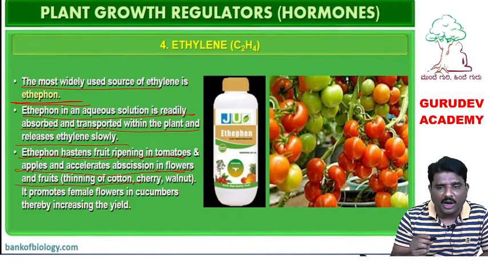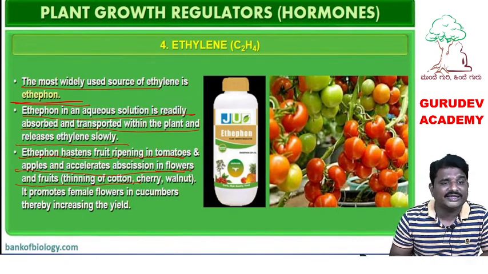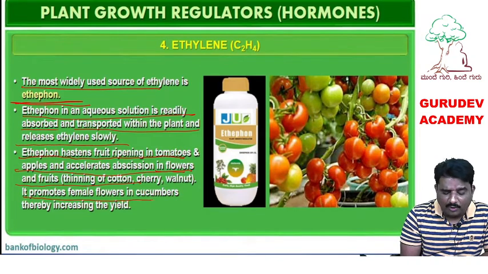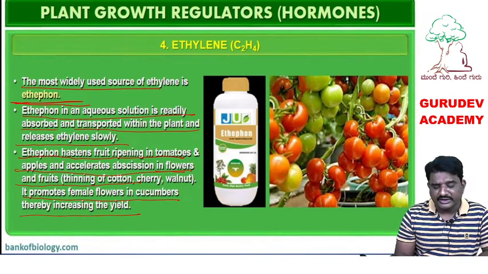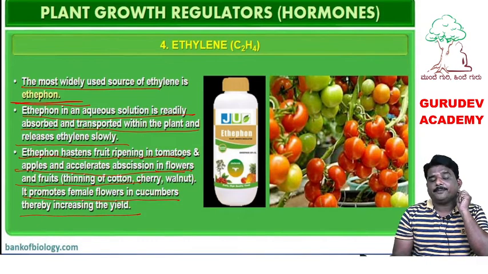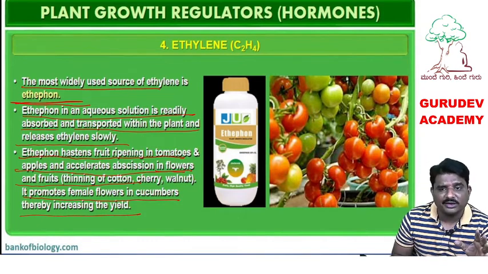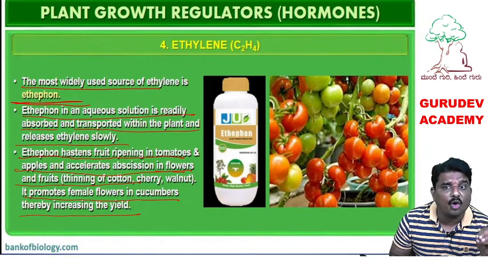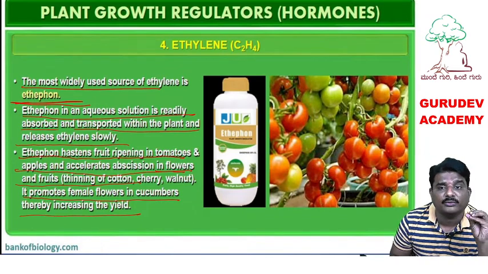For abscission, meaning flower falling and fruit falling, ethylene helps. Even ethylene promotes female flower formation in the cucumber, thereby increasing yield. That means if there are more female flowers, there are more fruits, because you know fruit is the product of the ovary. If more female flowers in the plant, more are the fruits, and the product is more. So if you apply ethylene on the plants, remember it produces more female flowers, and more female flowers means more fruit formation.